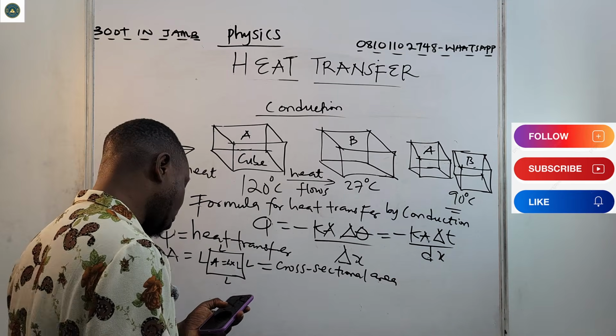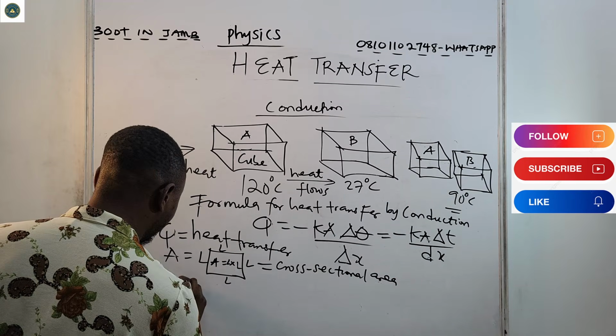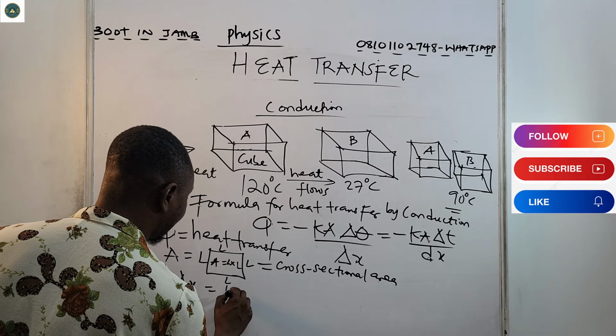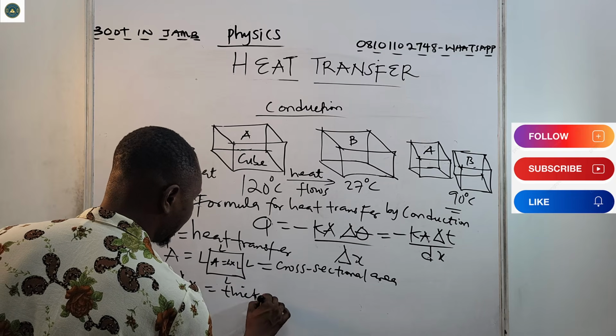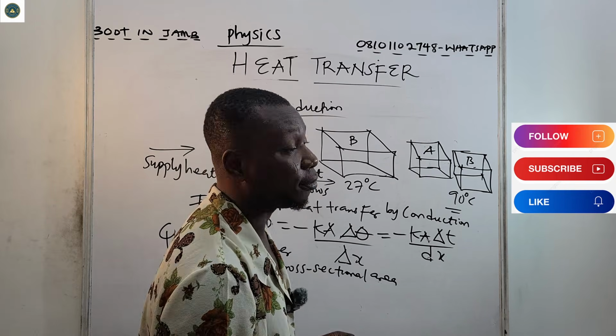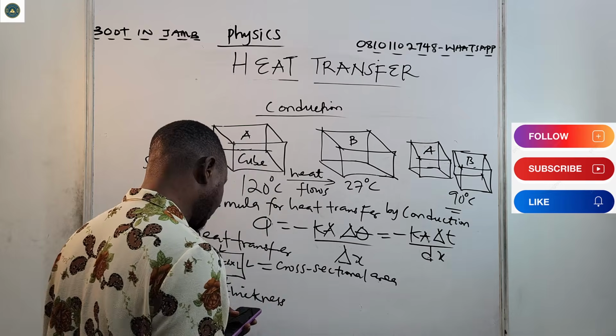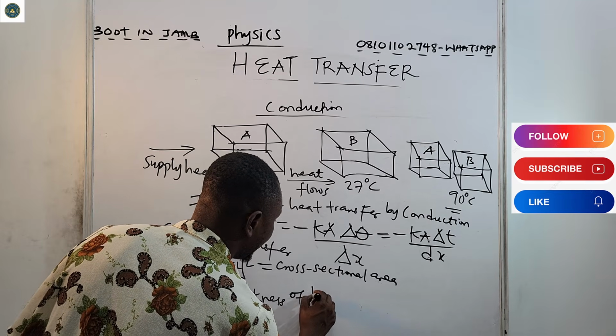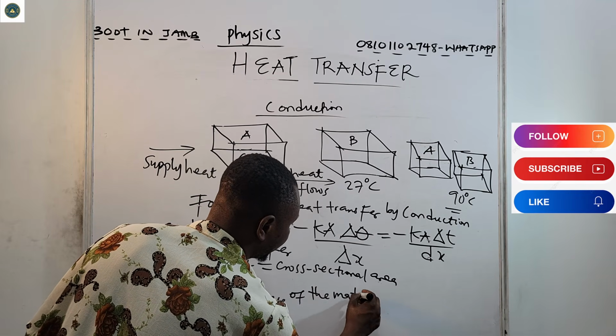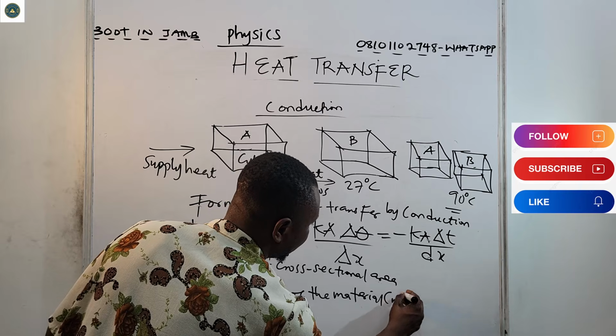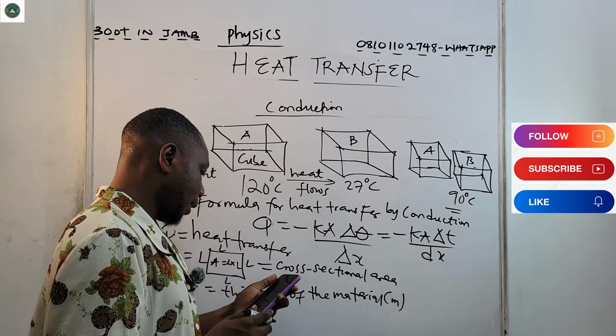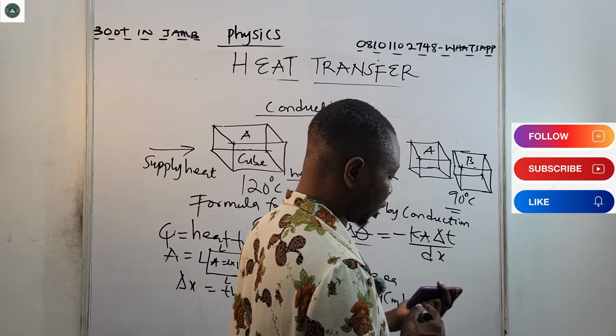Then delta X is the thickness of the material, in meters. So now, the K there is the thermal conductivity.